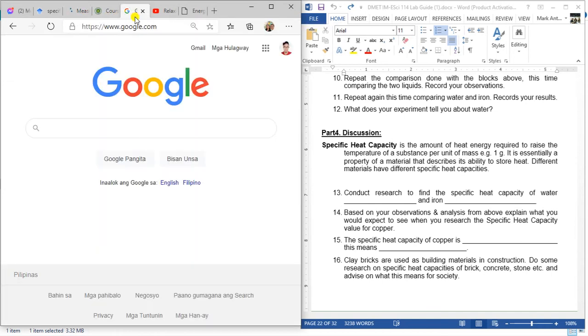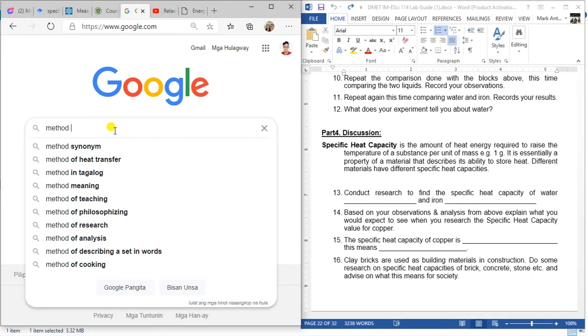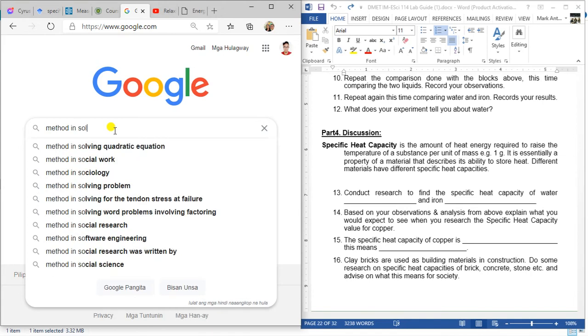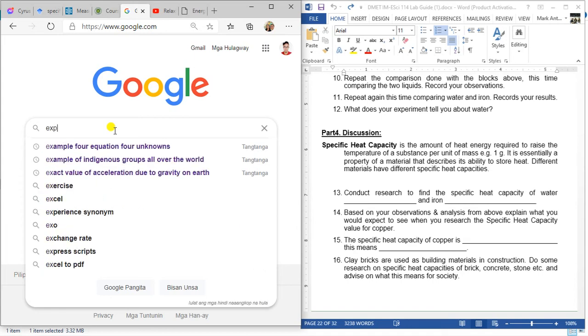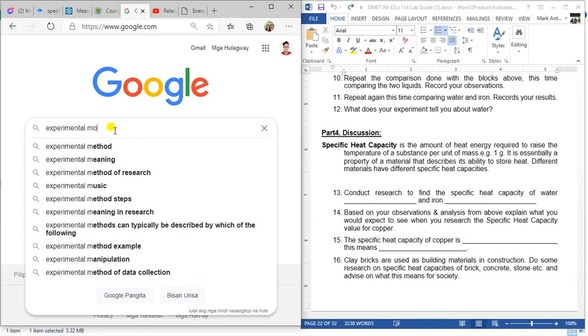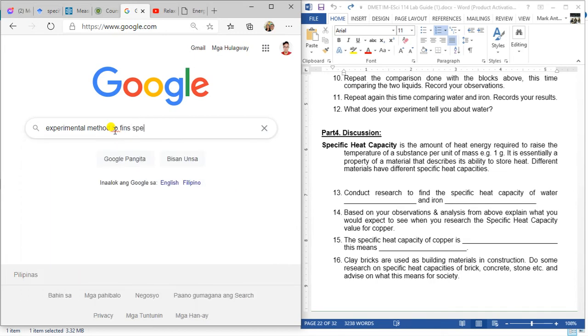Or you can just Google here, try to Google, experimental method to find specific heat of water.